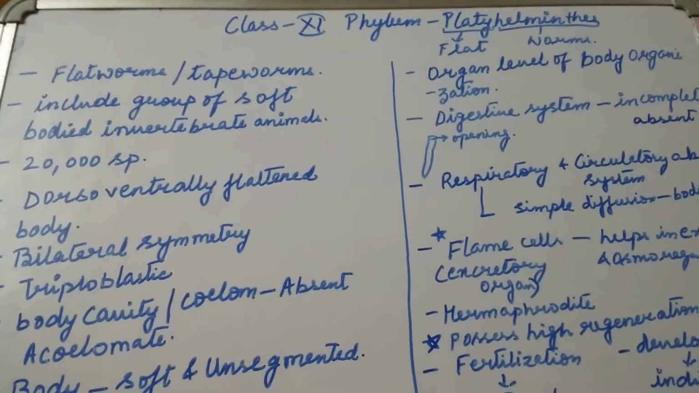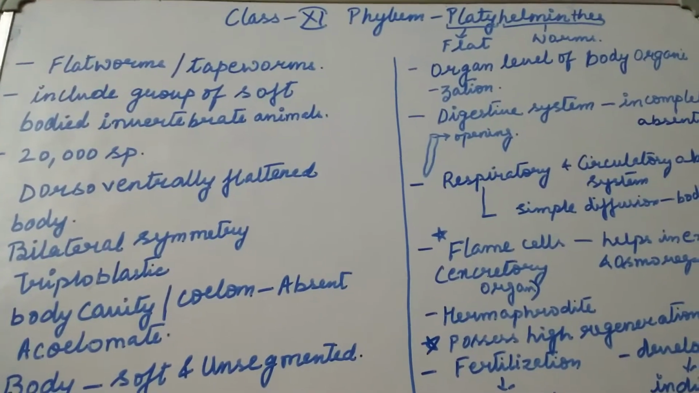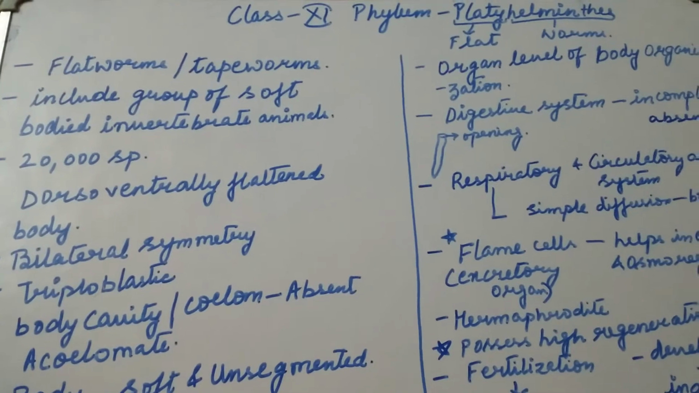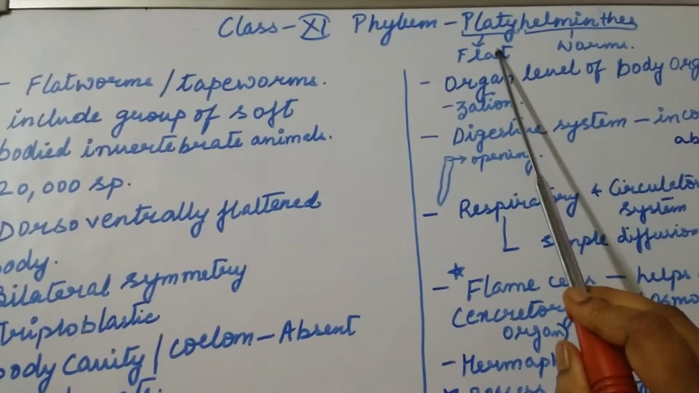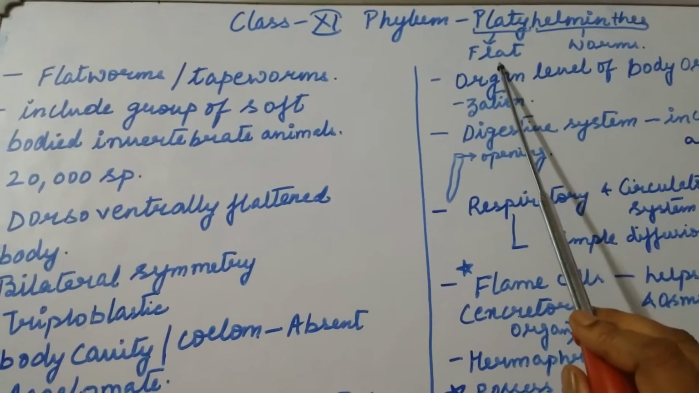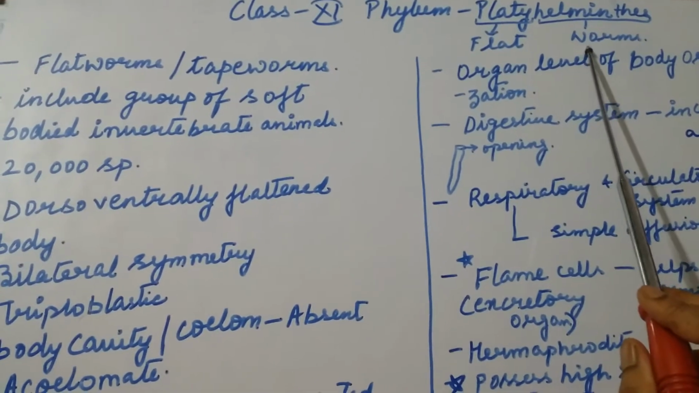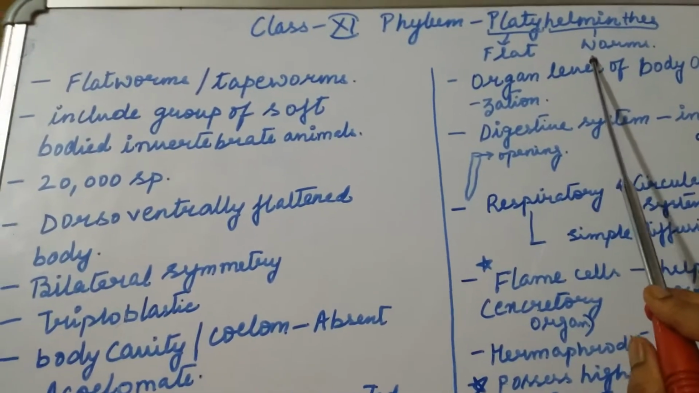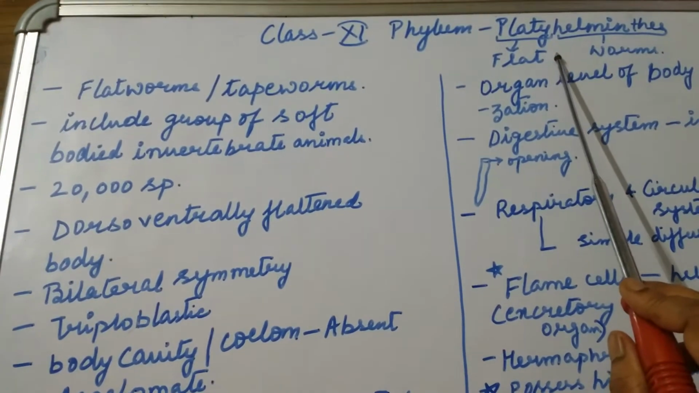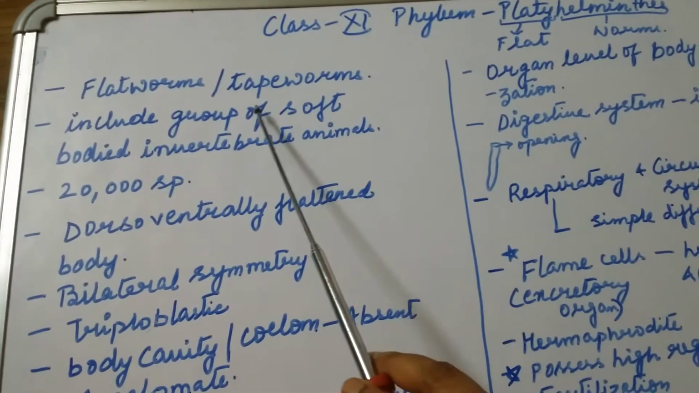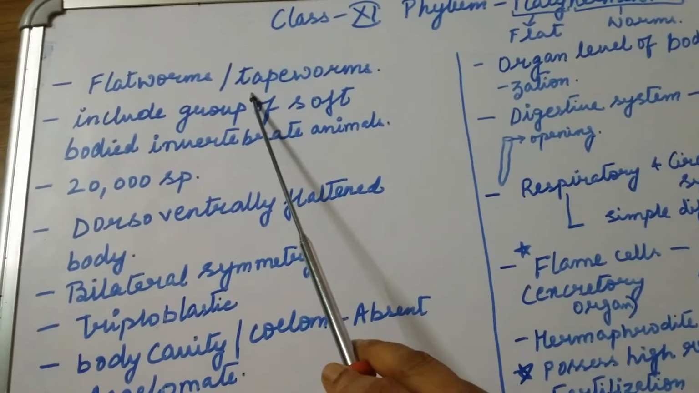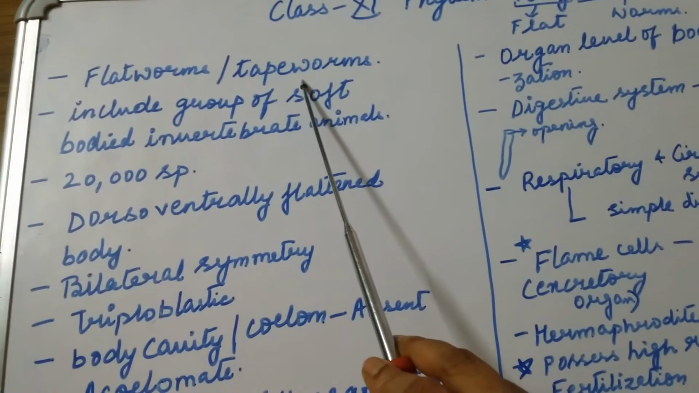We are going to study the general characters of another phylum, that is Platyhelminthes. In the word Platyhelminthes, platy means flat and helminthes means worms. That means the members included in the phylum Platyhelminthes are majorly flatworms, or they are called tapeworms.